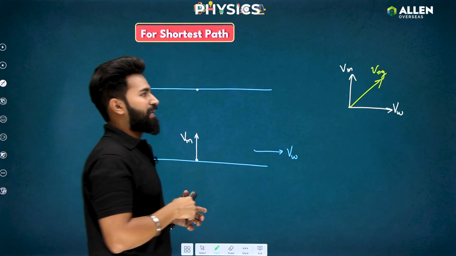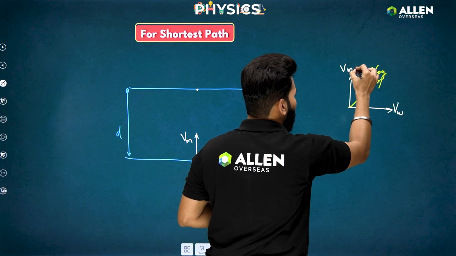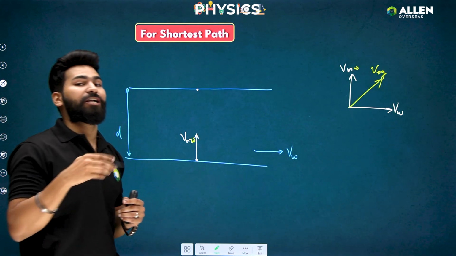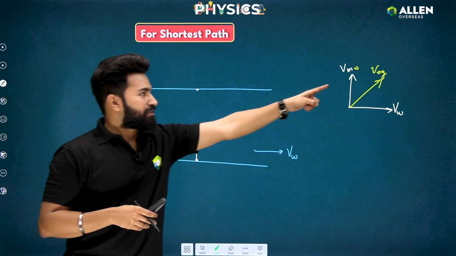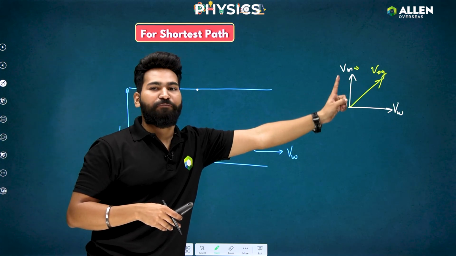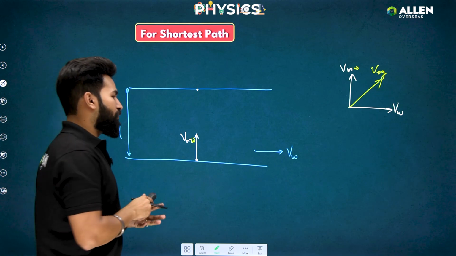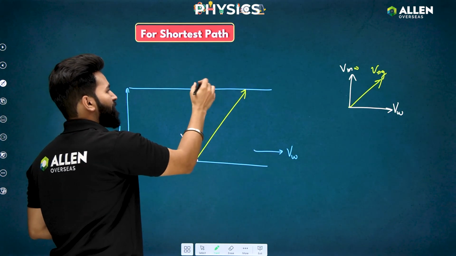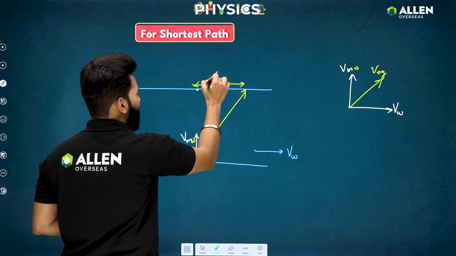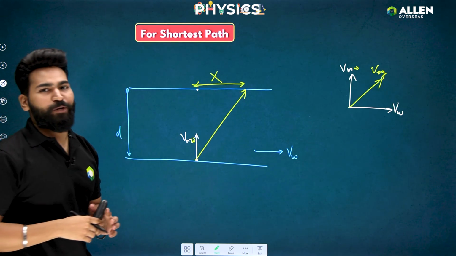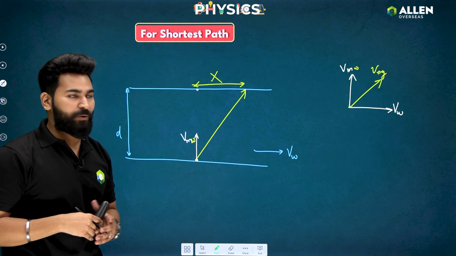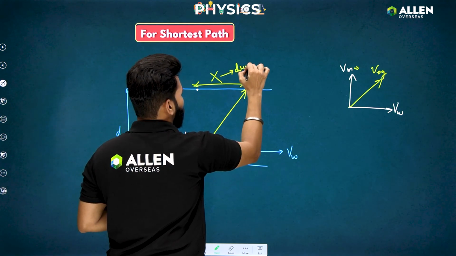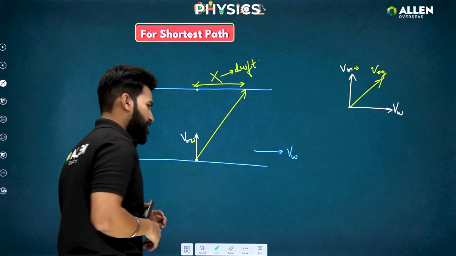It will be better to say that this is the velocity of man with respect to water, that is, if water would not be moving. So instead of going directly to the opposite point, you will end up going somewhere over here and you will reach at this point, which will be some distance x apart from the point where you were supposed to reach. Basically this x is called the drift.